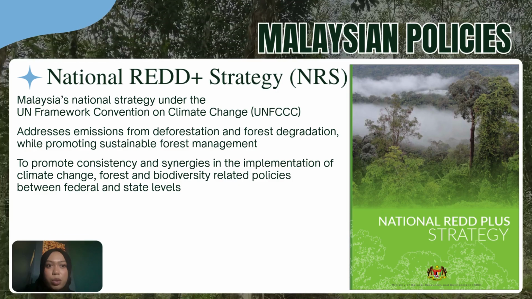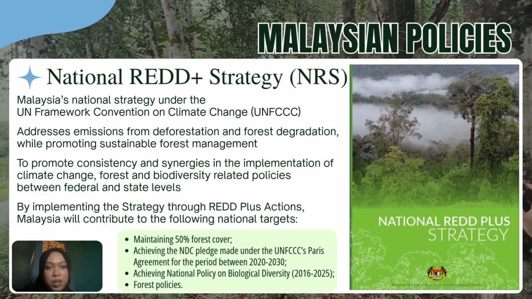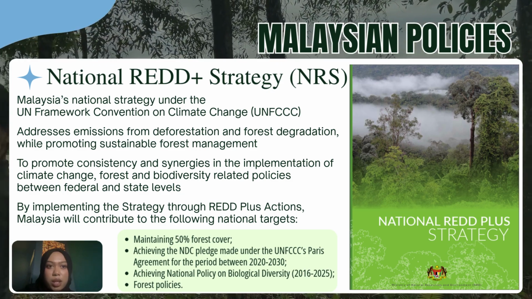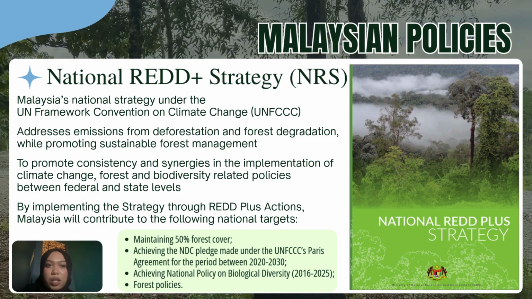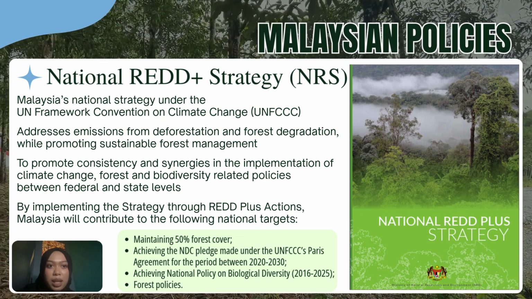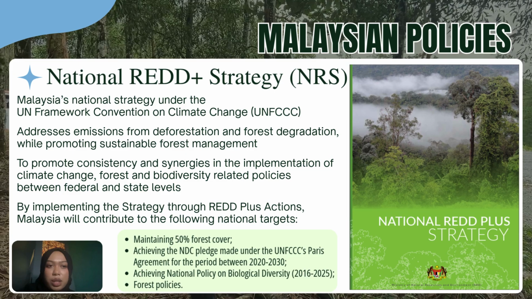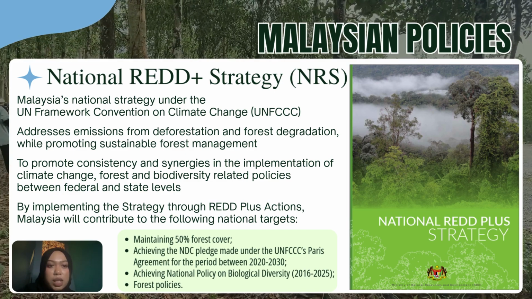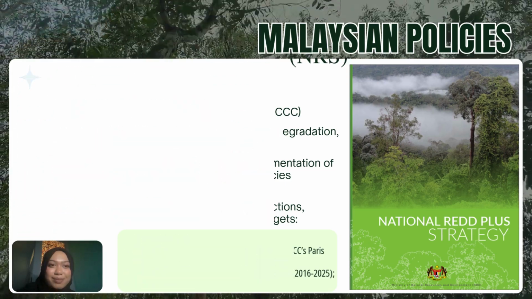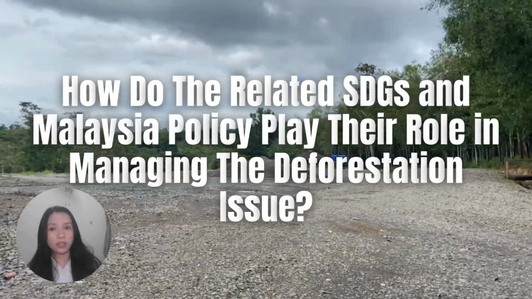Malaysia will contribute to the following national targets: maintaining 50% forest cover, achieving the NDC pledge made under the UNFCCC's Paris Agreement for the period between 2020 to 2030, and achieving the national policy on biological diversity and forest policies. Malaysia's NRS aims at ensuring the forest resources and their ecosystem services are secured and the benefits are shared fairly and equitably among all stakeholders. Therefore, this strategy will consider the full cost of deforestation and also take into account the value of ecosystem services and biodiversity loss. How do the related SDGs and Malaysia policy play their role in managing the deforestation issue?